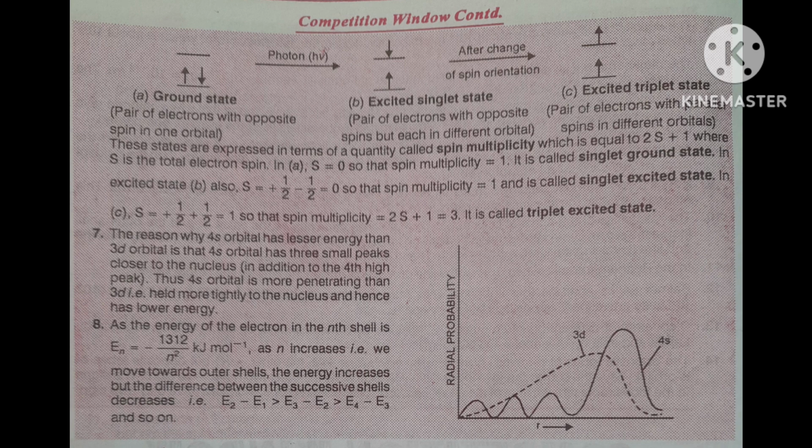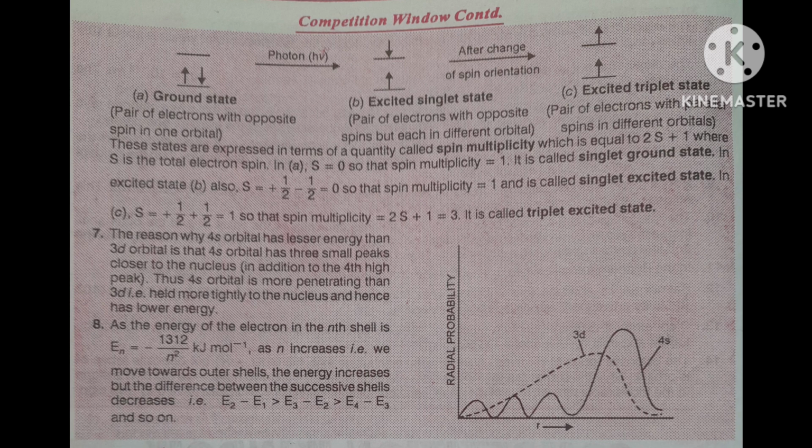Remember, in the same orbital, if two electrons are there in opposite direction, that is called ground state. If two electrons are in opposite direction but in different orbitals, one electron in one orbital and the other in a different orbital, then that is called excited singlet state. And the third state, if both are in the same direction, then that is called excited triplet state. Means a pair of electrons with parallel spins in different orbitals. Correct? In different orbitals.